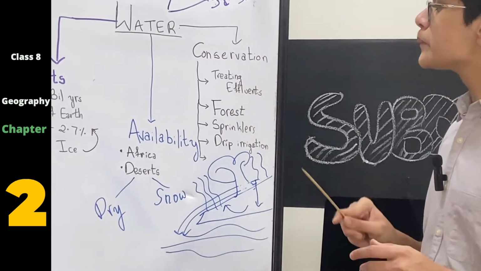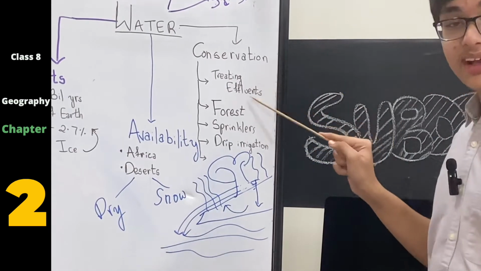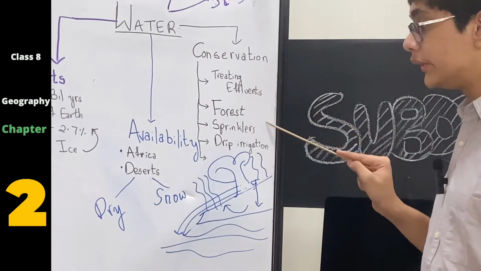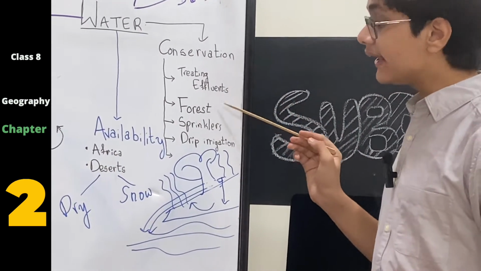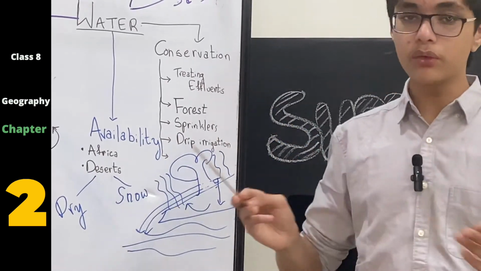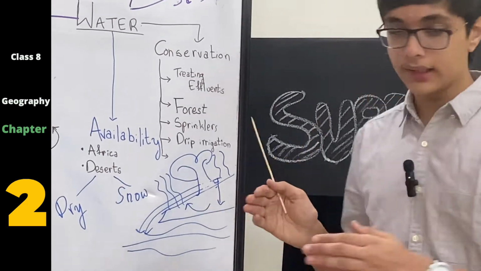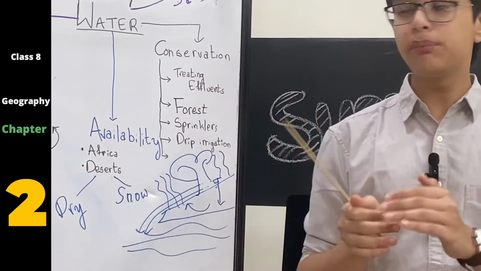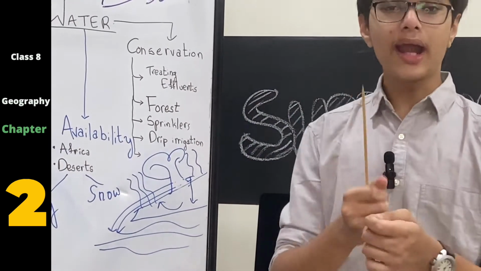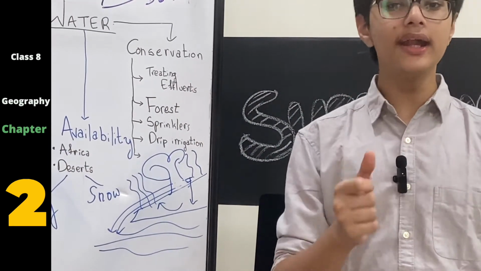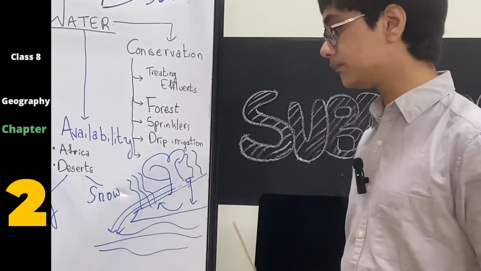And finally, when we talk about the conservation, we looked at four different methods. First, treating of effluents, that is, treating of pollutants, or detoxification. Next is increasing forest cover, increasing the amount of forest land that is there so that the water is stopped from being accessed by polluted streams. Third is sprinkler irrigation, where you use those mechanical devices called sprinklers to irrigate that area only how much is the necessity of that area.